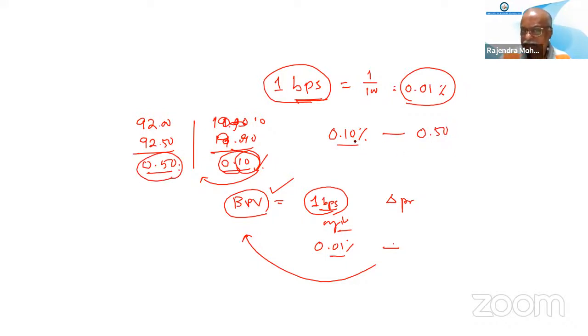Now BPV means we have to find the change per 0.01%. So how will we get it? Simply this divided by this, multiplied by this. So this divided by 0.10 multiplied by 0.01, you get 0.005. This is the BPV.